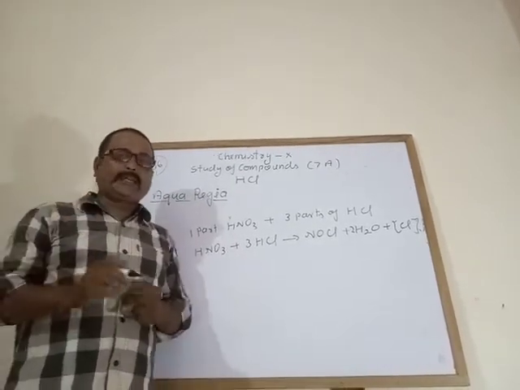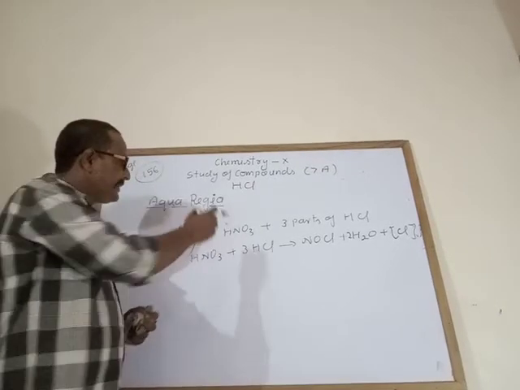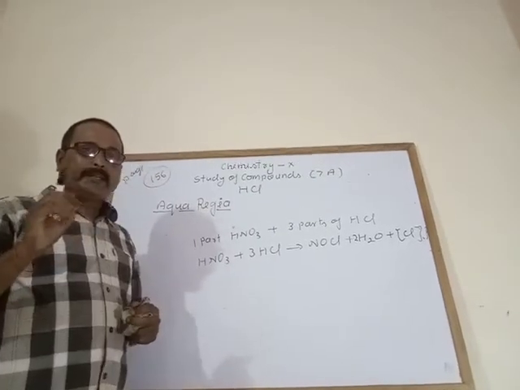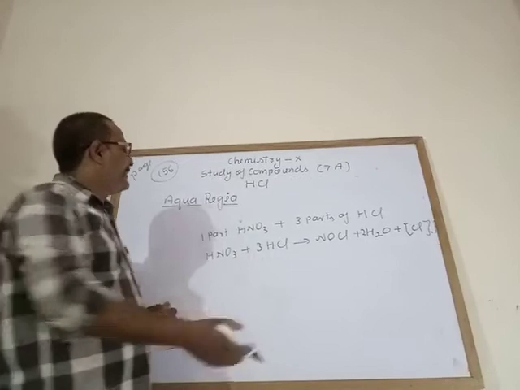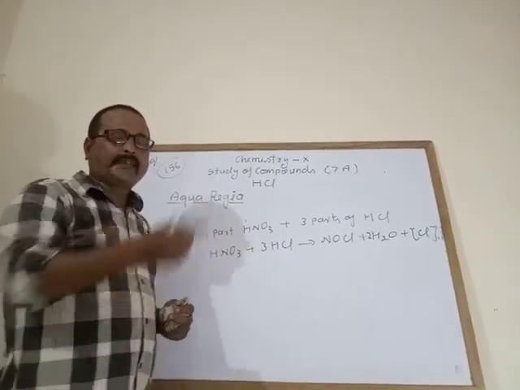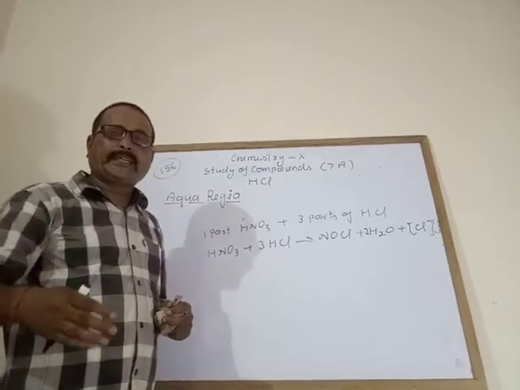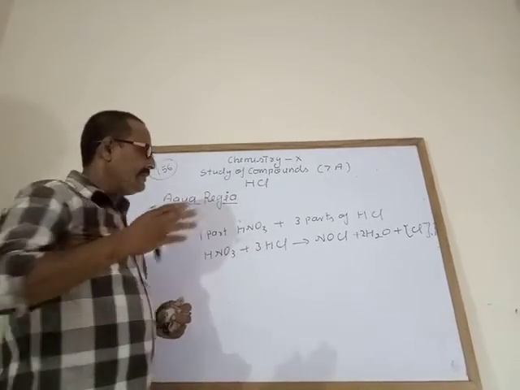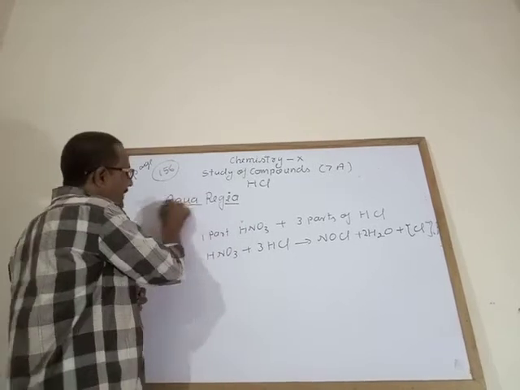What are the noble metals? Like gold, platinum. These metals are called noble metals, and these metals never react with dilute or concentrated hydrochloric acid, sulfuric acid or nitric acid. So we are making aqua regia.